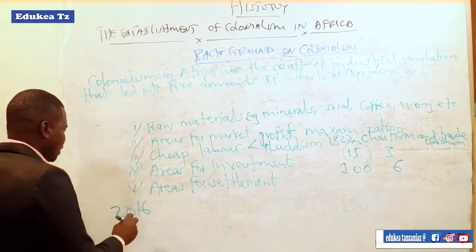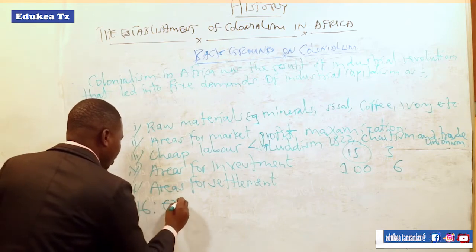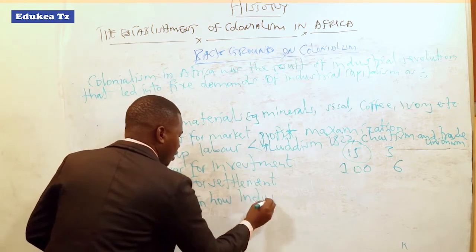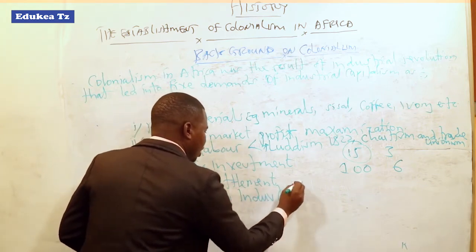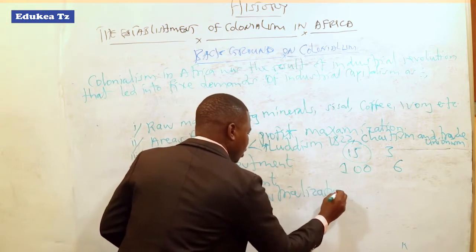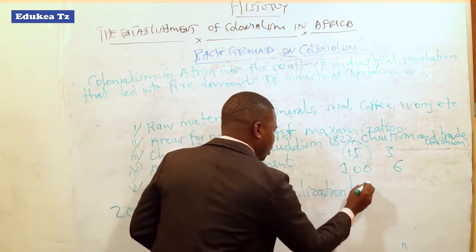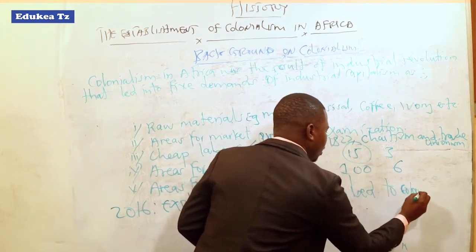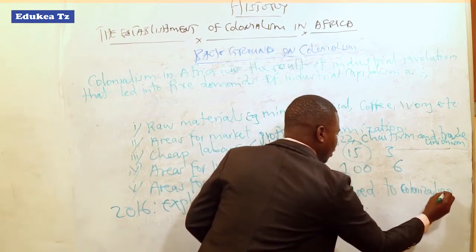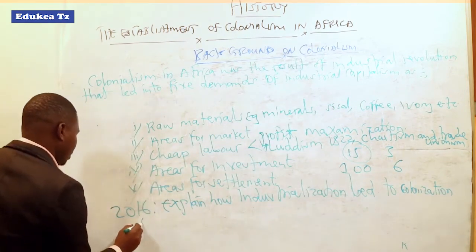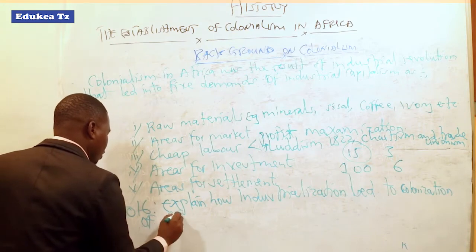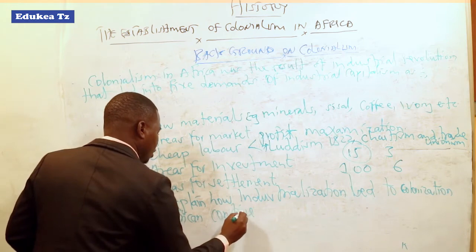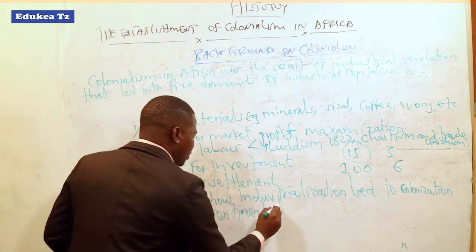The question is: explain how industrialization led to the colonization of the African continent. 5 points.